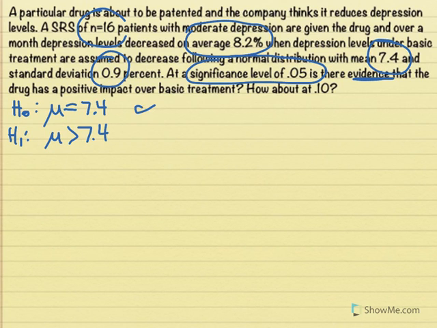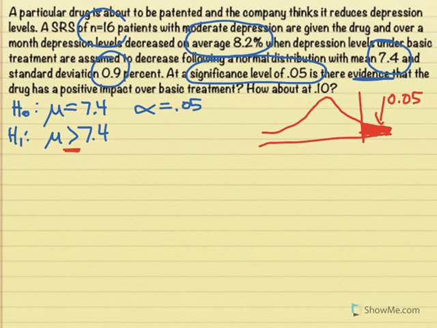Great. Our alpha level, we're going to start with 0.05, and we can always compare it to 0.10 afterwards like they ask for. Okay, step 2. I'm going to change color for each step. Step 2 is state your rejection region. Let's draw a little picture over here because it always helps. We know that this is a one-sided test because we're only worried about whether mu is greater than 7.4. So I want 5% to be in my tail, and this is going to dictate the Z value, the critical value that we look up.